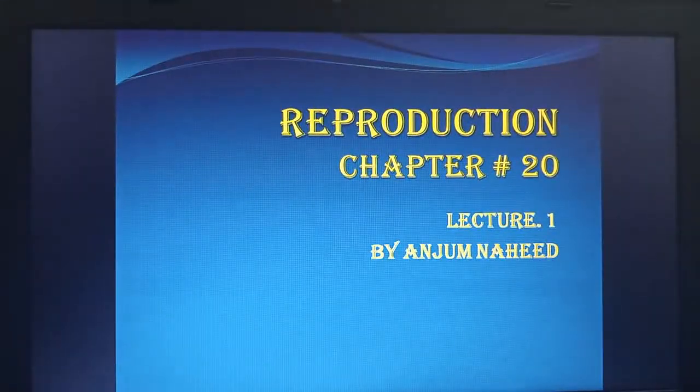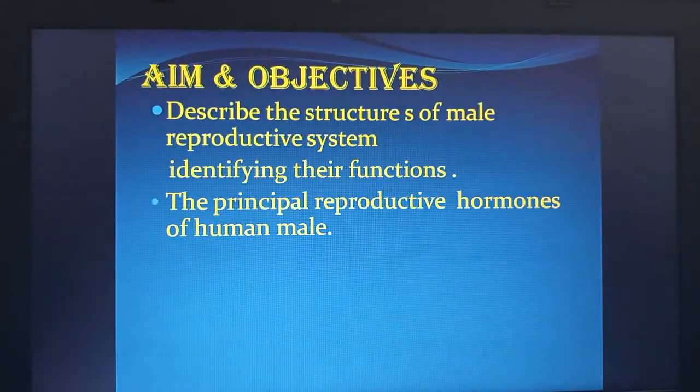Today we will start our chapter number 20, Reproduction, and this is lecture number 1. After the completion of this lecture, you will be able to describe the structure of the male reproductive system. You will be able to identify their functions and the principal reproductive hormones of the human male.